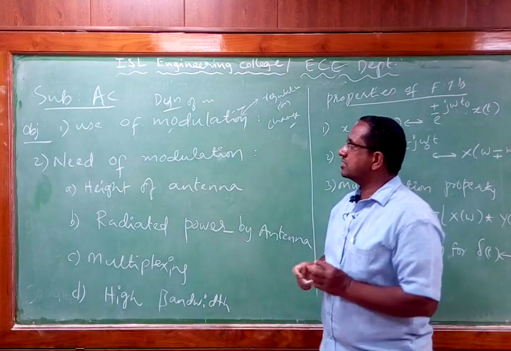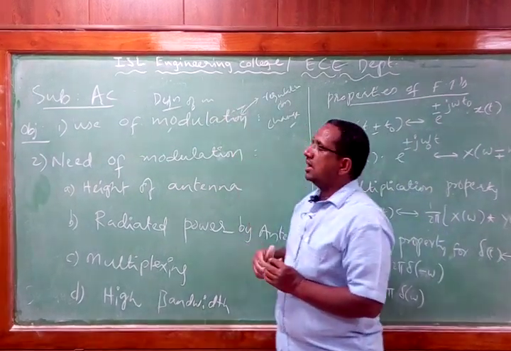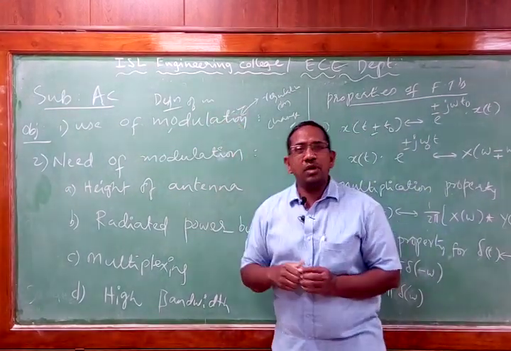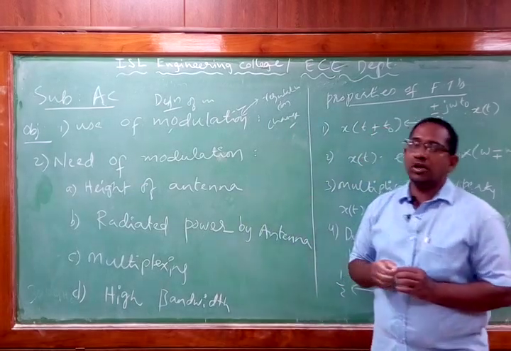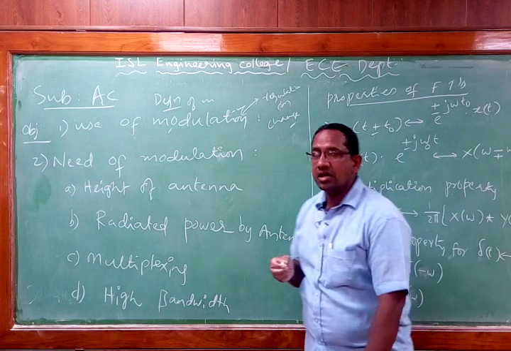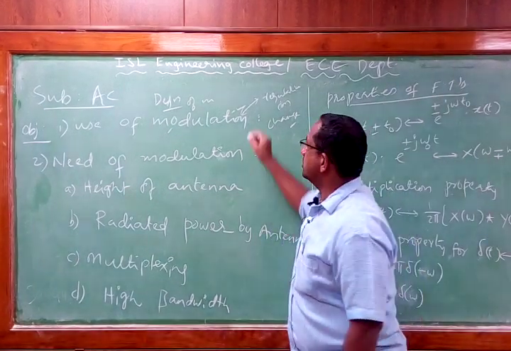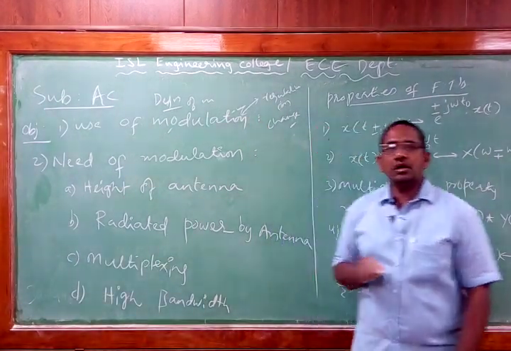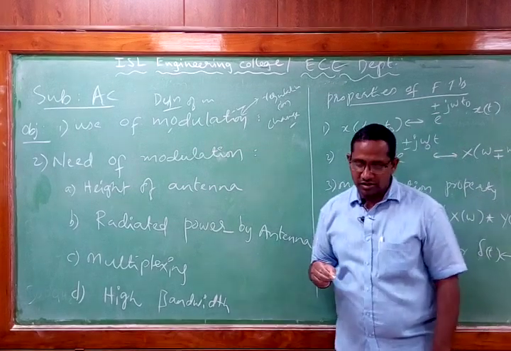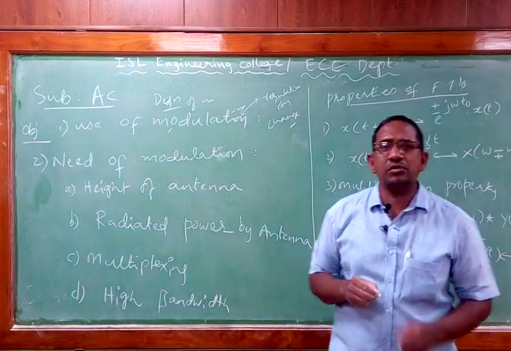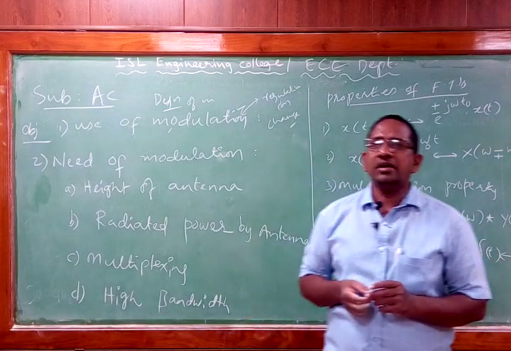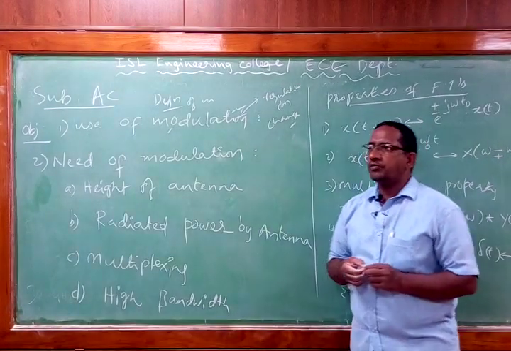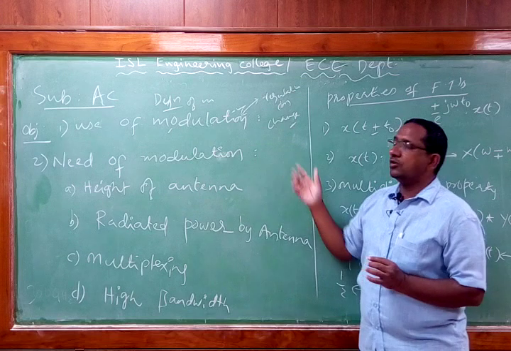After we understand the definition of modulation and the use of modulation, we have to understand another important point, that is the basic need of modulation. What is the basic need of modulation apart from this usage? We understand that modulation is normally used to transmit the signal to longer distances. Now, apart from this, what is the basic need of modulation?